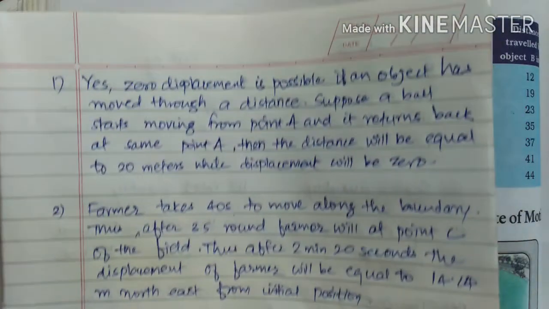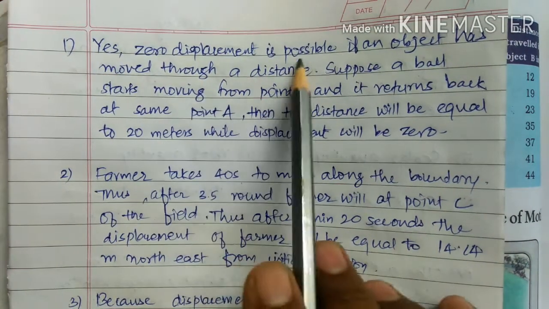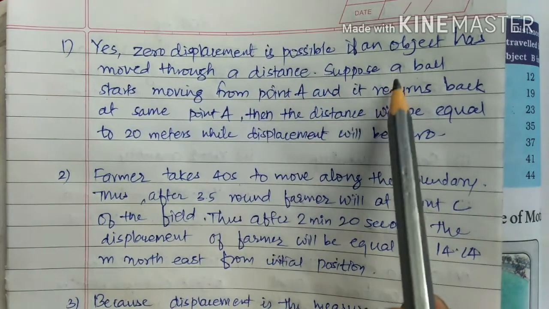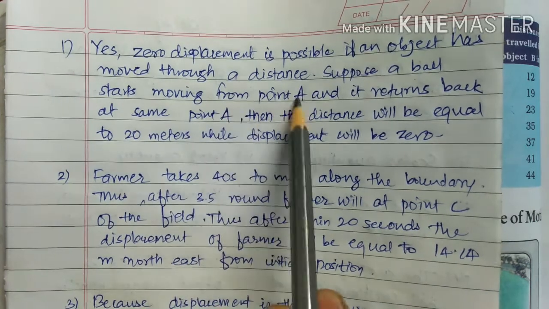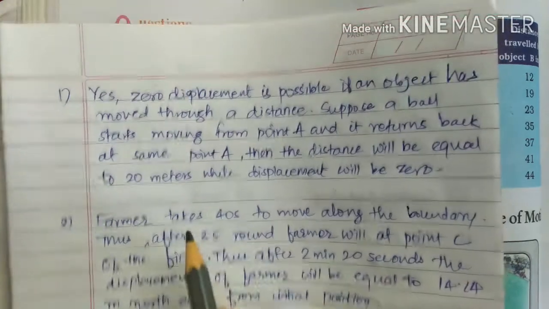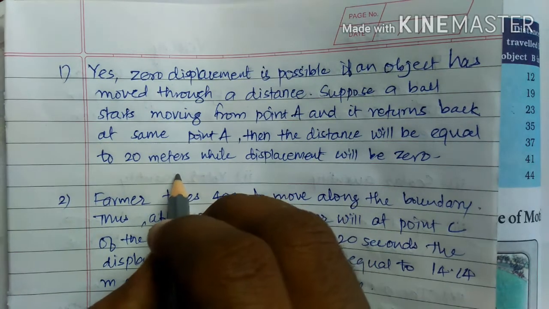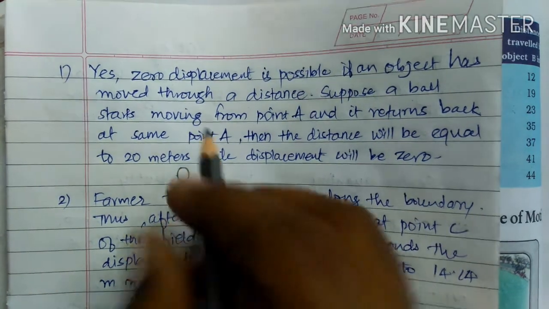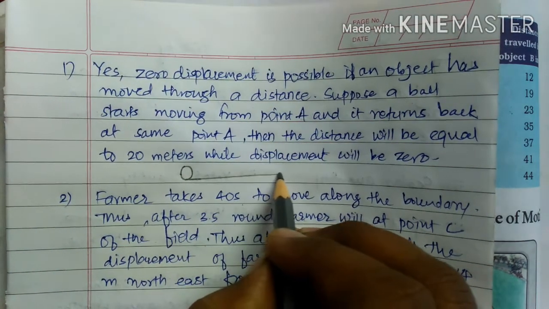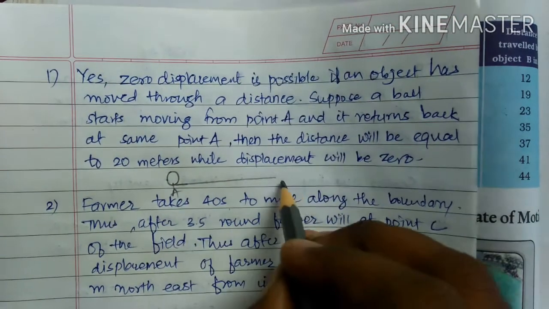Now the answer to this question is yes, zero displacement is possible if an object has moved through a distance. Suppose a ball starts moving from point A and it returns back to the same point, point A. I will show you that with a drawing and figure. Suppose one ball is there. This ball starts moving from this point A and goes to place B, here A place and here B place.